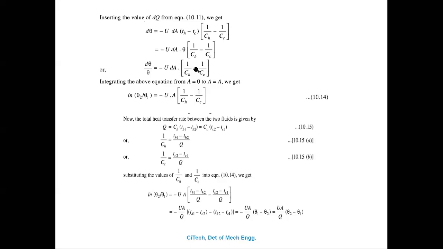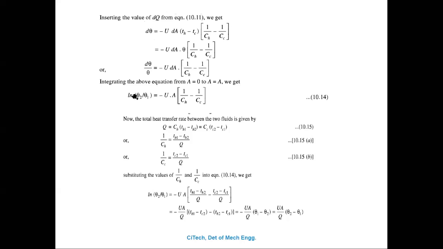Integration of 1 upon theta is equal to ln of theta 2 divided by theta 1, because the limits are from 1 to 2. If you integrate d theta divided by theta, that becomes ln of theta 2 divided by theta 1.